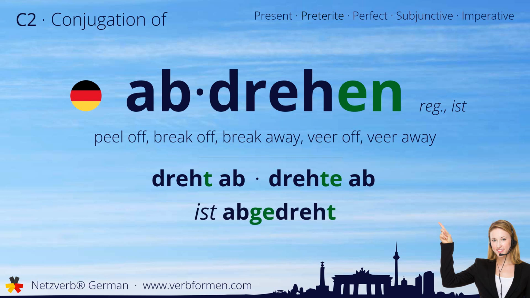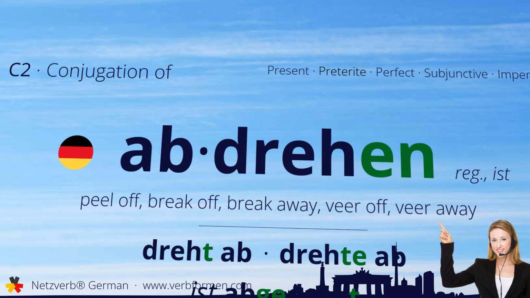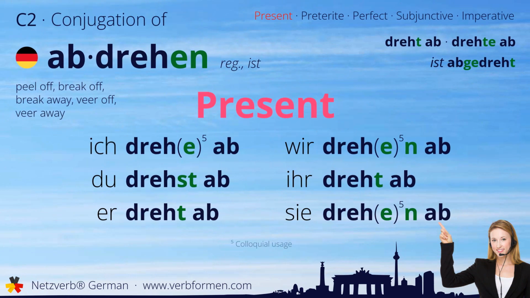Now let's move on to the tenses. First, we'll take a look at the present tense. Ich drehe ab. Du drehst ab. Er dreht ab. Wir drehen ab. Ihr dreht ab. Sie drehen ab.